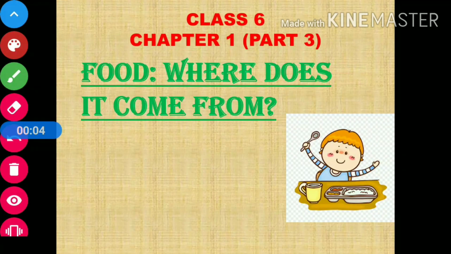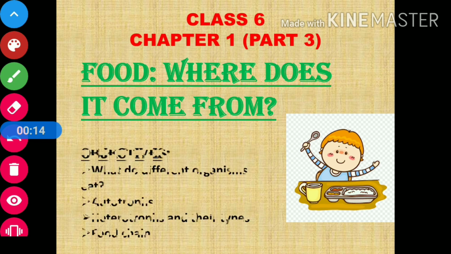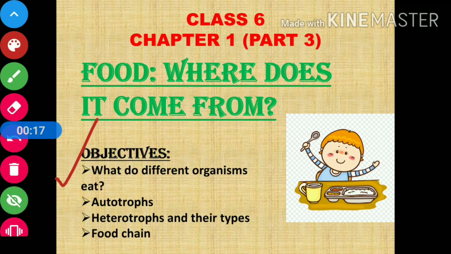This is part 3 of chapter 1, that is food, where does it come from? So students, what we are going to study today, let us find out. Here are the objectives that we are going to read today. The first one is, what do different organisms eat? Next we will read about what are autotrophs. Next we will read heterotrophs and their different types. Finally, we will read about what is a food chain.